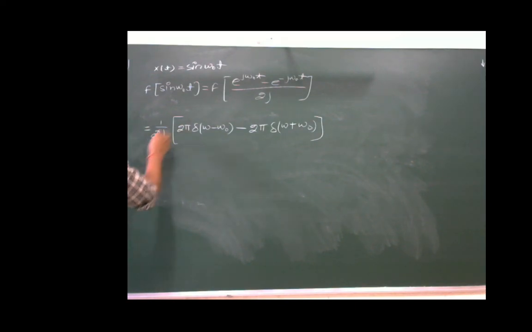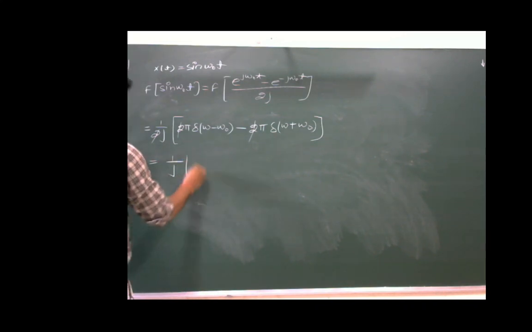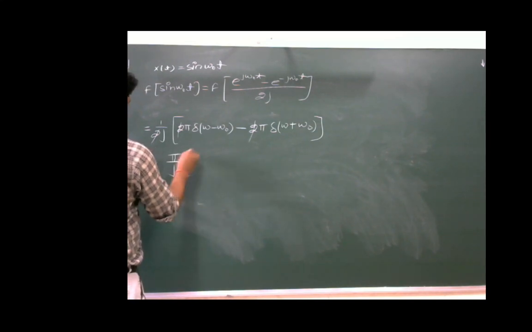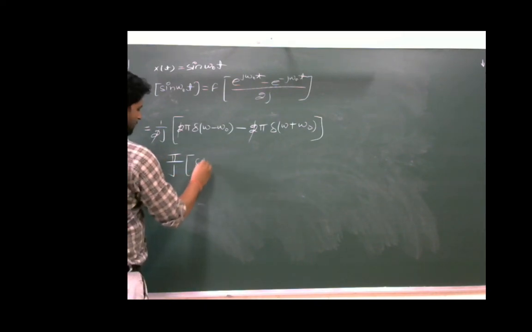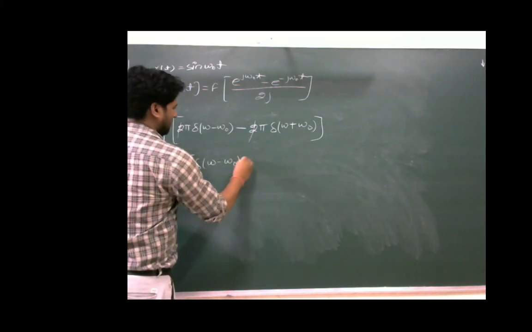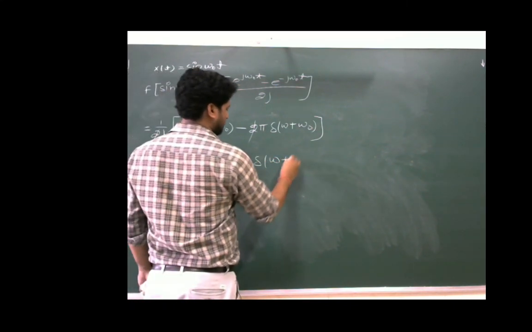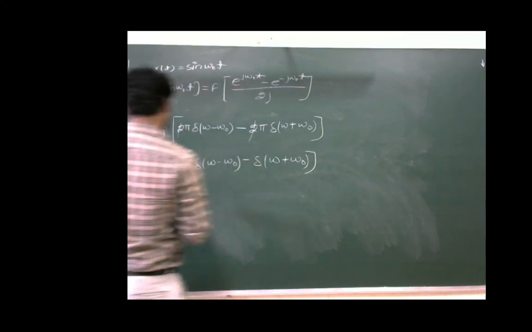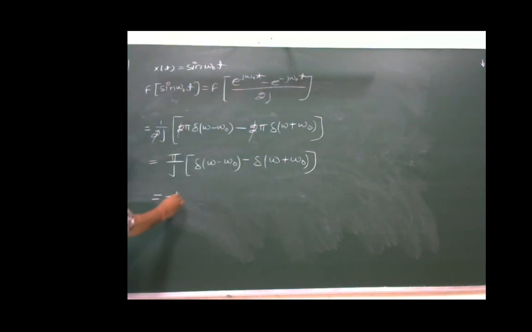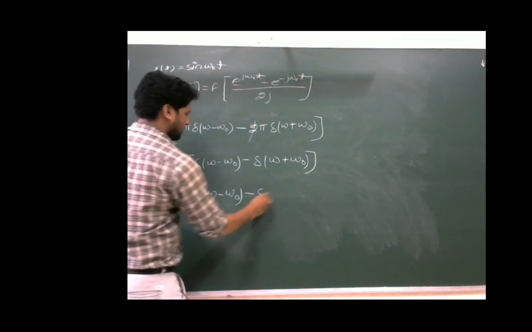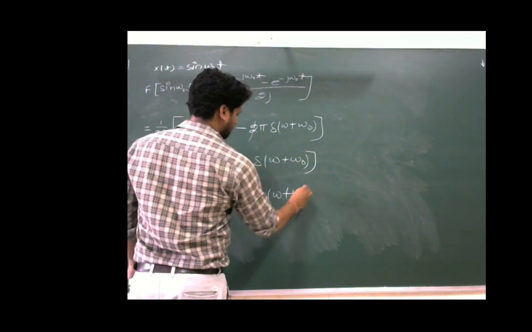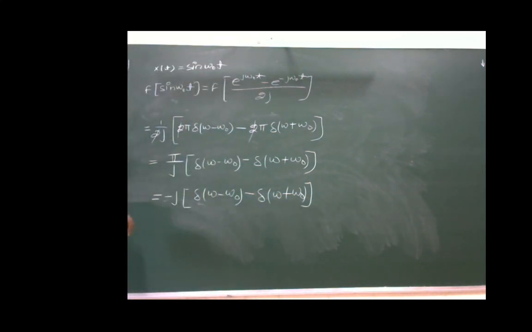This will be further simplified as this 2 and 2 will cancel, and this will become 1/j π. We can take this π outside of the bracket, and this will become [δ(ω − ω₀) − δ(ω + ω₀)]. Further this can be simplified as −jπ [δ(ω − ω₀) − δ(ω + ω₀)]. This is the Fourier transform of sin(ω₀t).